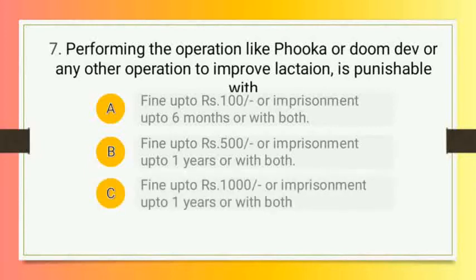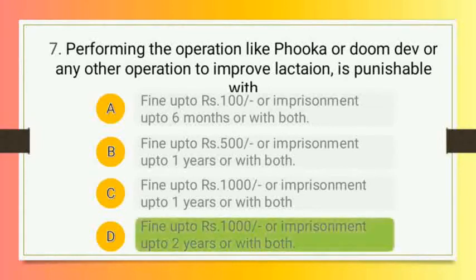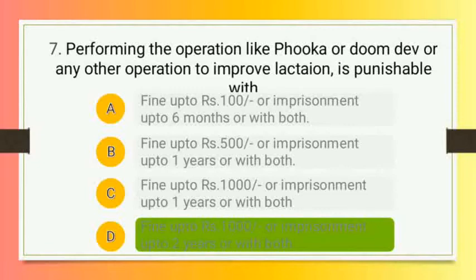Option number C, fine up to rupees 1000 or imprisonment up to 1 year or with both. Or option number D, that is fine up to rupees 1000 or imprisonment up to 2 years or with both. So students, right answer of this question is option number D, that is fine up to rupees 1000 or imprisonment up to 2 years or with both.